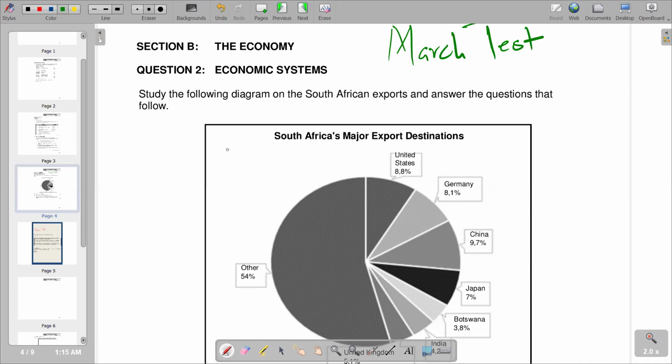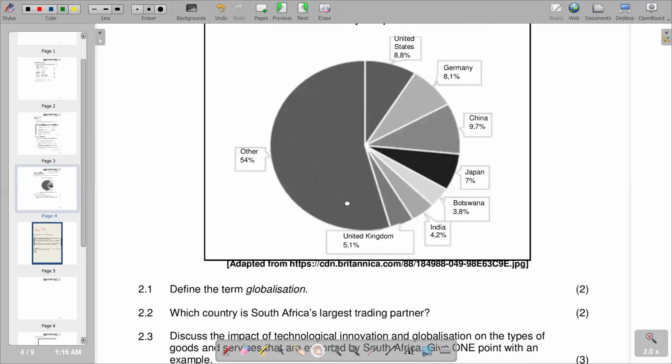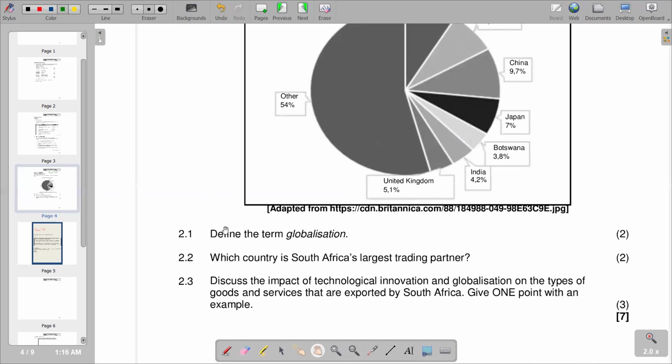In this video, we're going to look at typical questions of the batch test. So we have typical questions here, which relate to our question on economic systems, and answer the questions that follow. You're given South Africa's major export destinations, whereby you're given different countries that are mentioned there. So I believe that we need to define the term globalization.